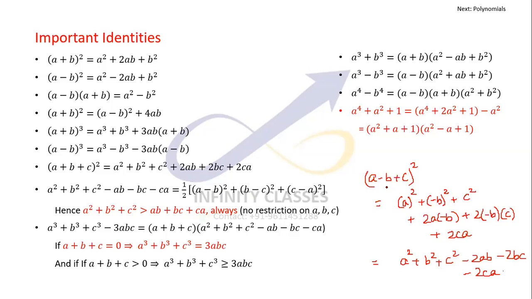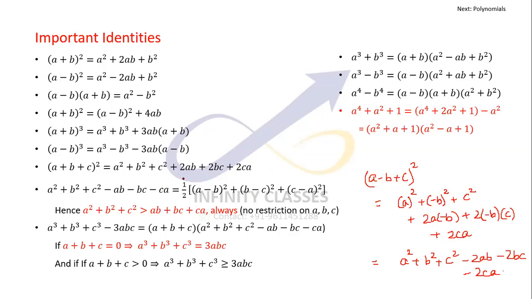Okay, and this can be changed for anything, like if a is replaced with minus a, or b is replaced with minus b, or c is replaced with minus c, or even two of them are replaced, the logic remains the same. You can change the formula. You need not remember each and every formula for different a, b and c, positive or negative.